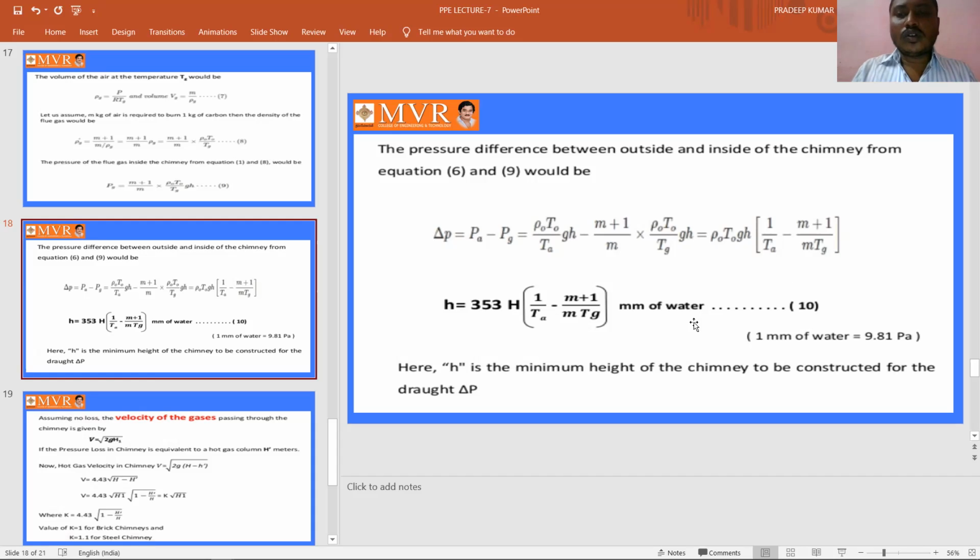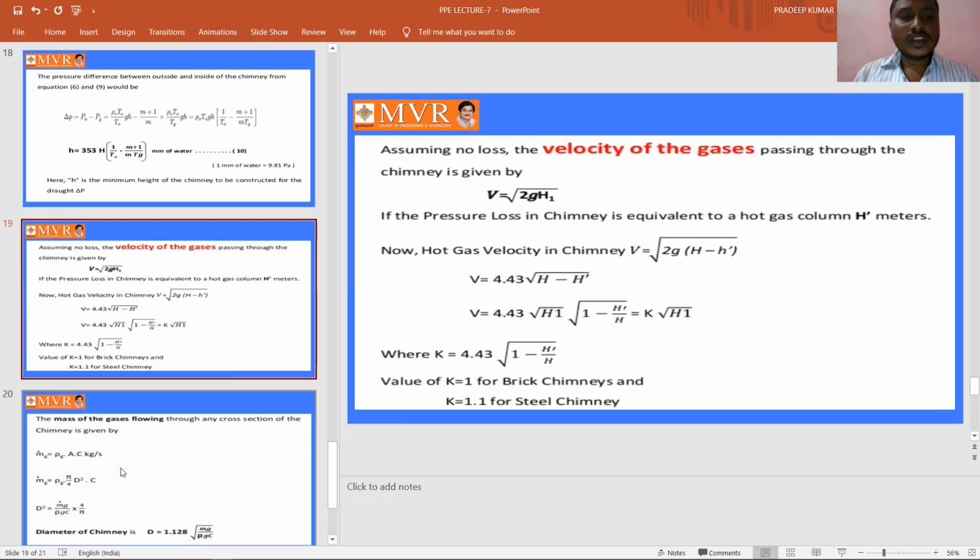Hence H is equal to 350 into H, 1 by TA minus (1 plus 1 by m) Tg, in mm of water, and 1 mm of water is nothing but 9.81 Pa. Here H is the minimum height of the chimney to be constructed for draft delta P.